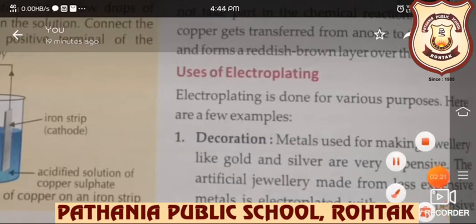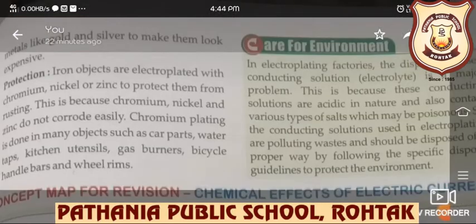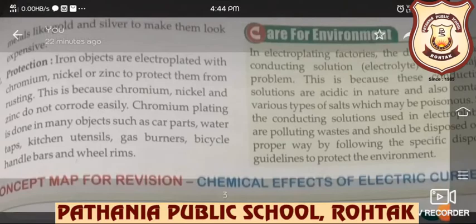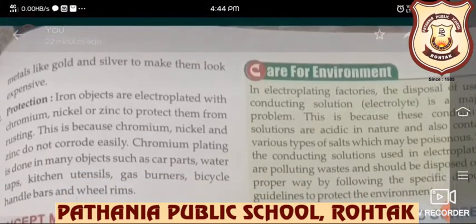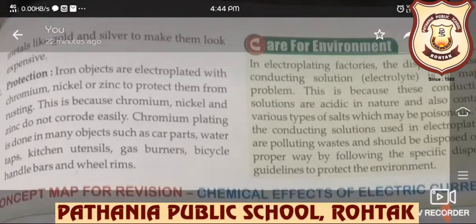So, this is the first use of electroplating. Second is protection. Iron objects are electroplated with chromium, nickel, or zinc to protect them from rusting. This is because chromium, nickel, and zinc do not corrode easily.